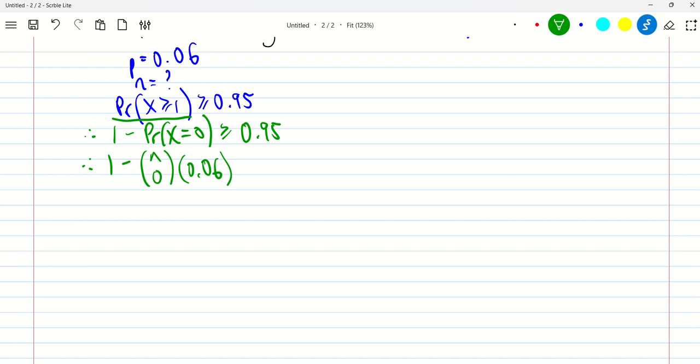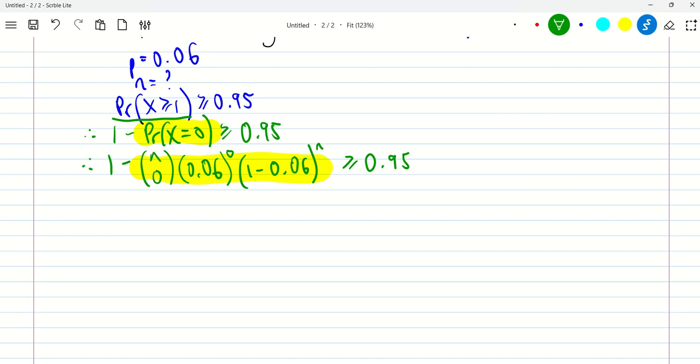How many successes do I want? I want 0 successes. And how many failures do I want? It's funny that I want failures. It's 1 minus 0.06, that's 1 minus P. I want n fails. Hopefully you can see that. I've just used the formula from the last video, and that's greater or equal to 0.95.